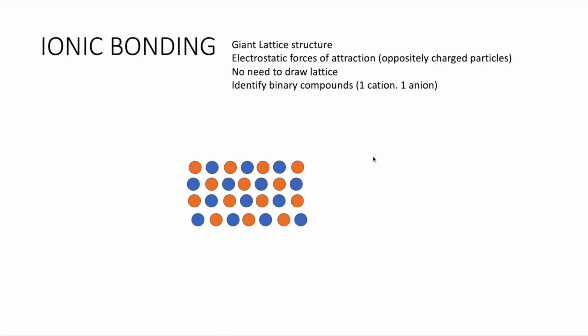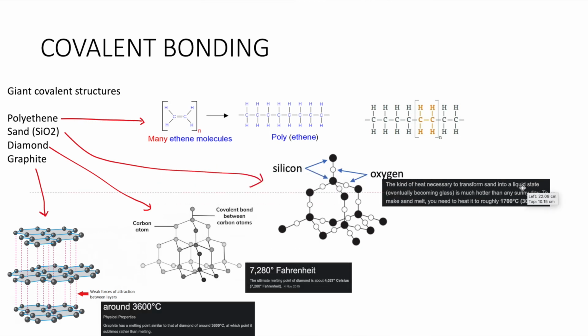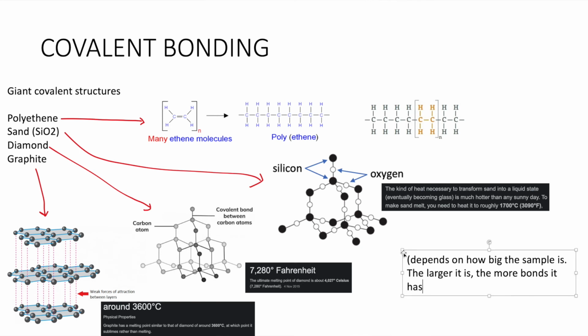For example, polyethylene looks like this, sand looks like this, diamond, graphite looks like this and this. And these giant substances, because they are bonded by numerous covalent bonds, as a result, their boiling and melting points will be much higher than that of simpler molecular substances like methane, iodine, water, carbon dioxide, things like that.